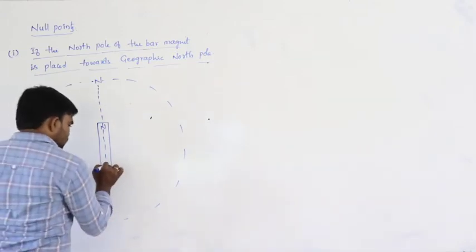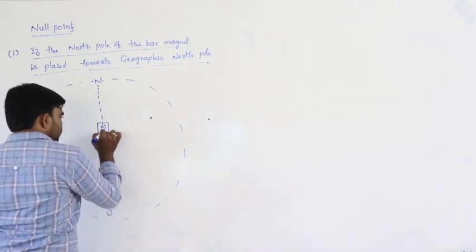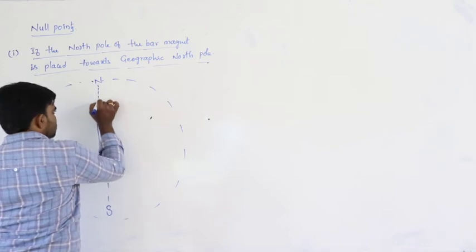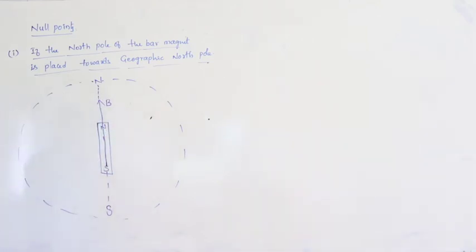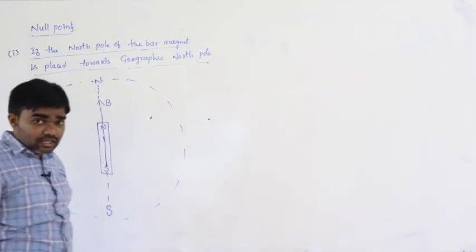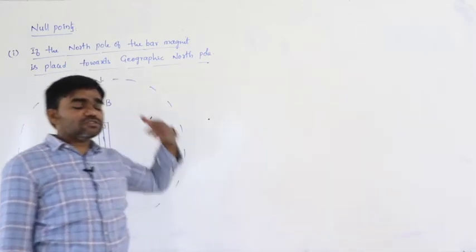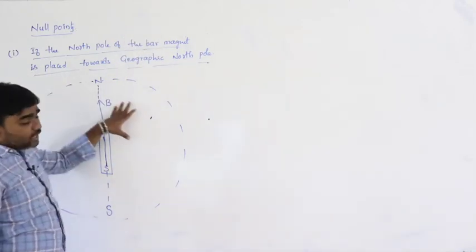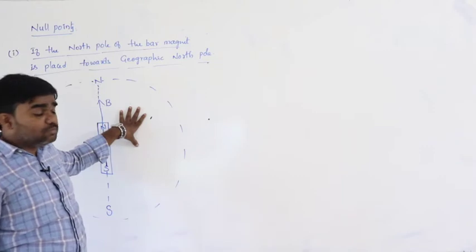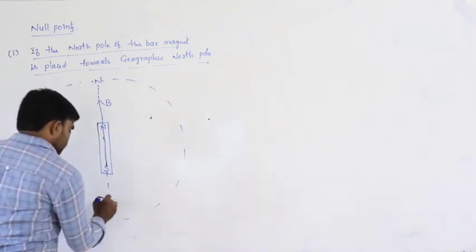The direction of the magnetic field on the axial line is along the direction of magnetic moment, that is from south to north. And according to Earth's magnetic field, that is BH, what is the direction of BH?